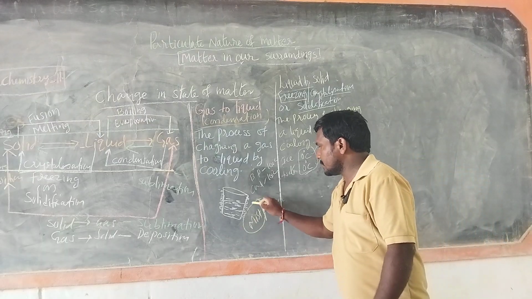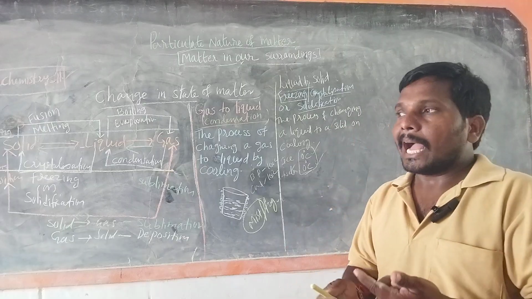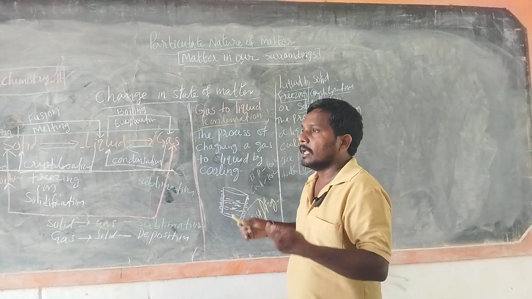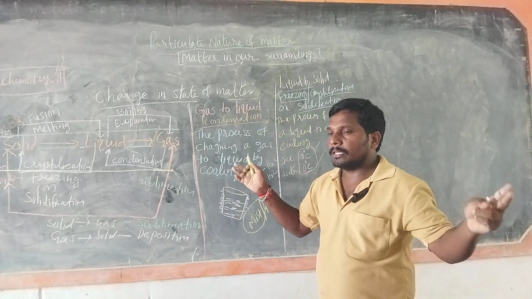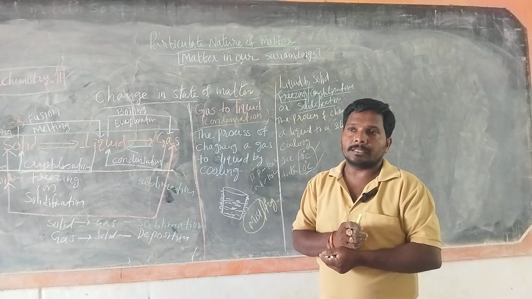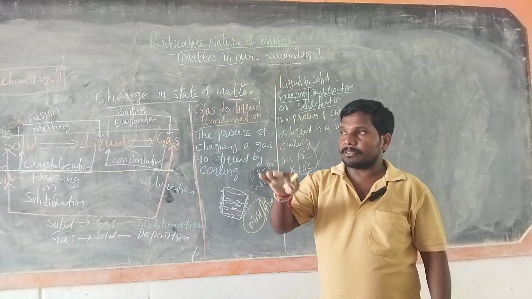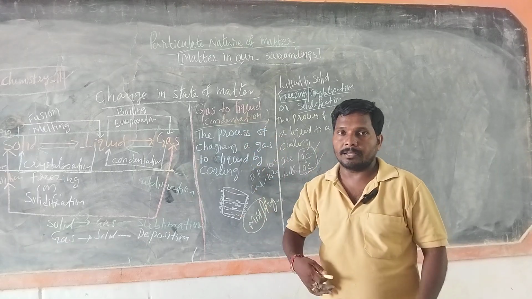So mist is nothing but a combination of water vapor as well as some dust and other gases and particles. They combine together and form a white layer, white substance formed on the roads, fields and so on.